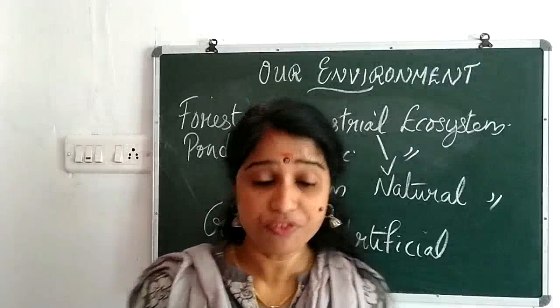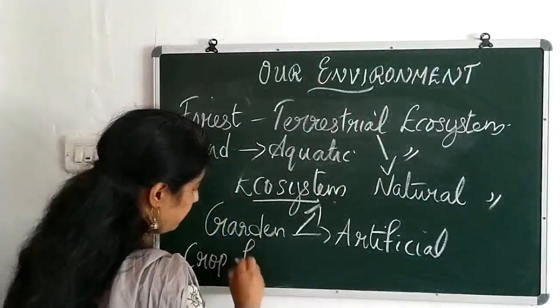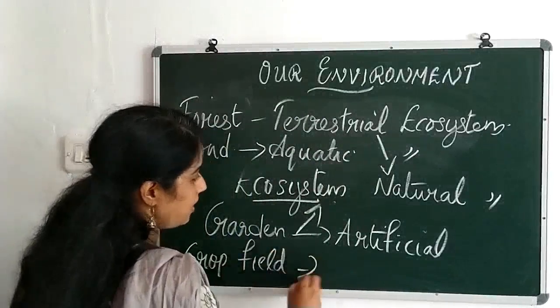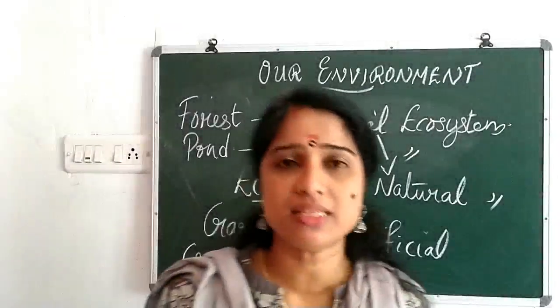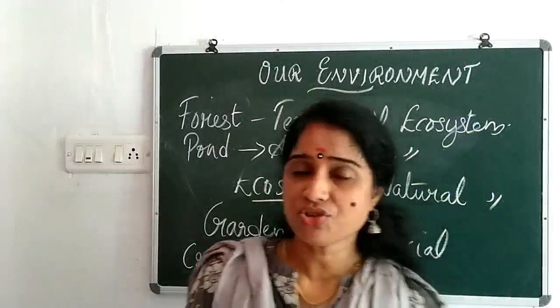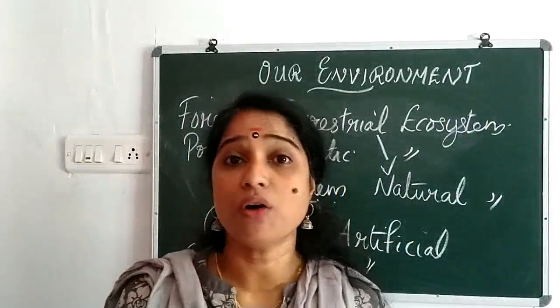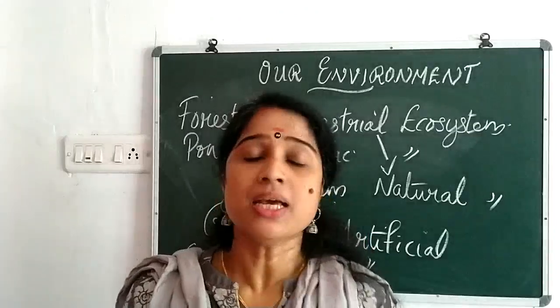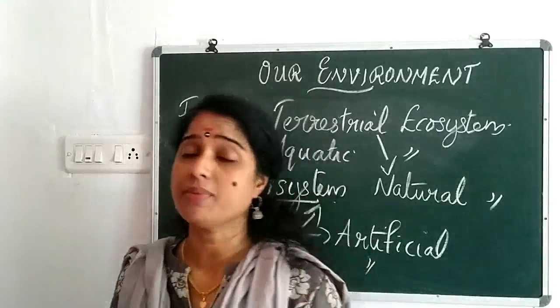But crop field. It's an example of artificial ecosystem, crop field. We are creating it. It is not created as such, and we are creating the crop field. So it is an example of artificial ecosystem. These examples, please note down the examples. This can be asked for the examination.